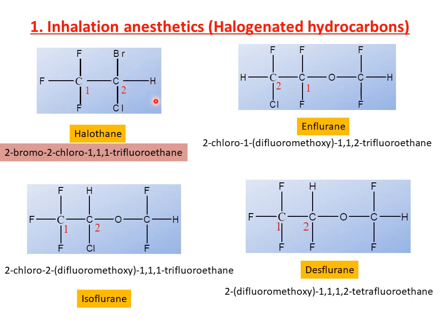It consists of a difluoromethoxy group. That is the difference between halothane and enflurane. So coming to the chemical name for this molecule, at the second position it consists of a chlorine. At the first position, we have to write this one: difluoromethoxy. Instead of OCH3, it consists of OCHF2.